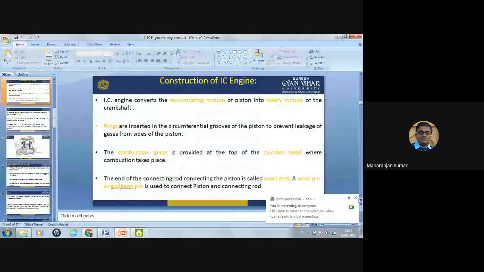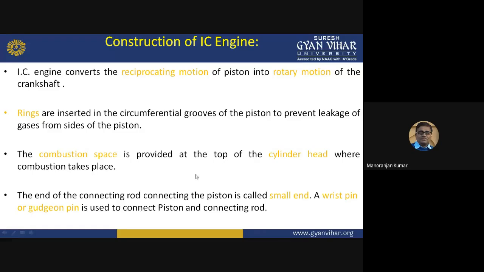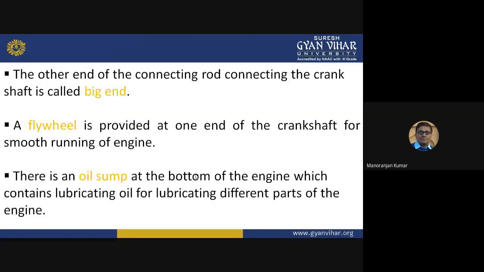So that is the ring. Rings are inserted in the circumferential grooves of the piston to prevent leakage of the gases from the side of the piston. The combustion space is provided at the top of the cylinder head where the combustion takes place. Now the end of the connecting rod connecting the piston is called the small end, and a wrist pin or gudgeon pin is used to connect the piston and connecting rod.